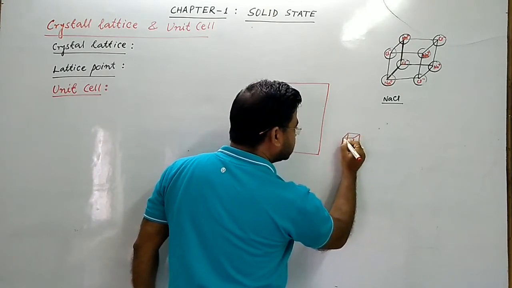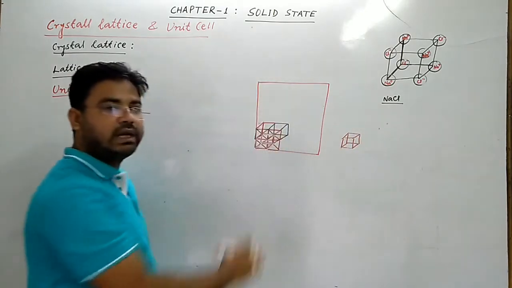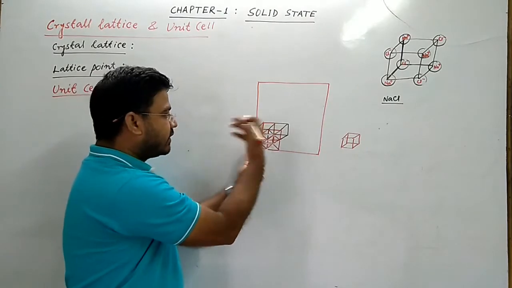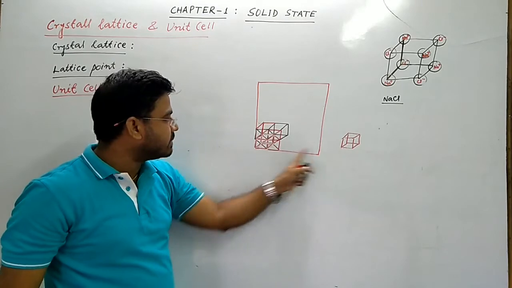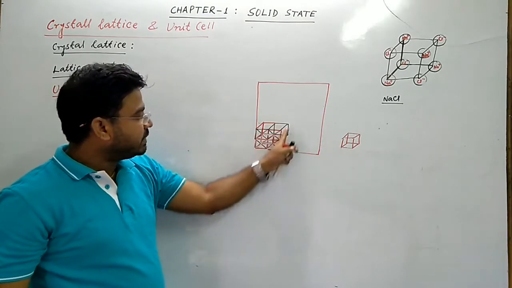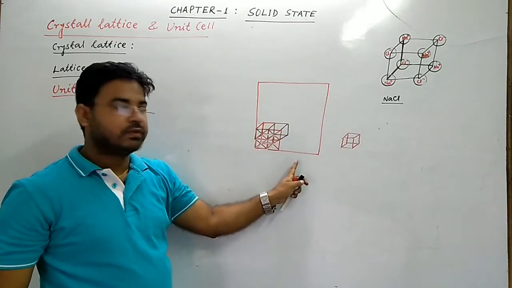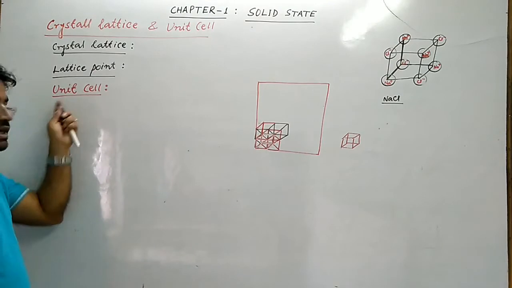Because it is three-dimensional, it is repeated in different directions and produces the complete space lattice. So this smallest three-dimensional portion is called unit cell.